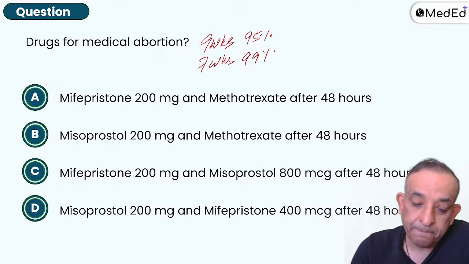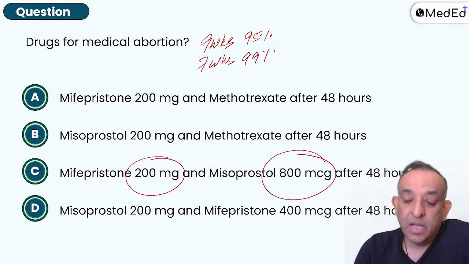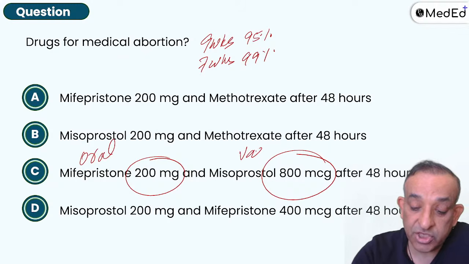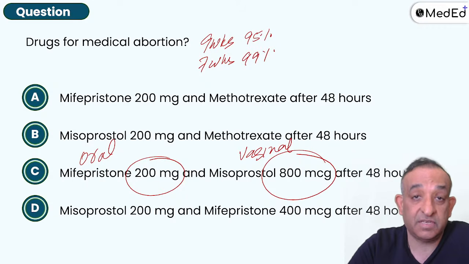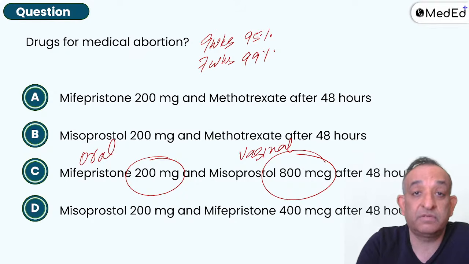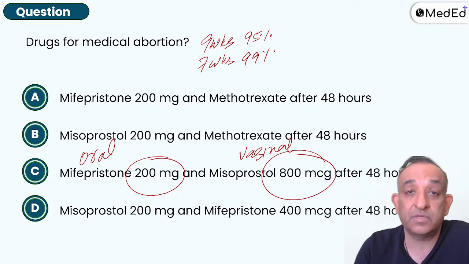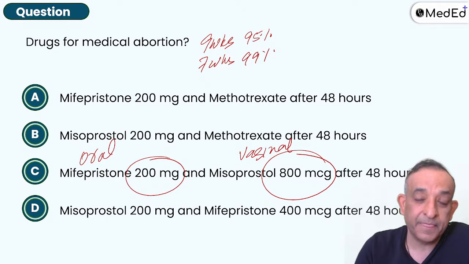So which is the misoprostol? Only one has misoprostol. That's the answer then, right? 200 and 800. So yes, mifepristone is oral. Misoprostol is vaginal. Don't make the mistake of saying vice versa. Oral misoprostol may work, but it's going to cause terrible gastric side effects. Even 200 causes a lot of gastric intolerance, vomiting and cramping in the abdomen. So please don't do it otherwise.